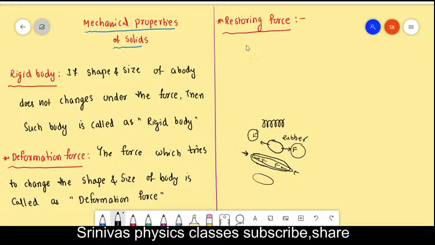Restoring force is the force which tries to bring the body to its original shape and size.